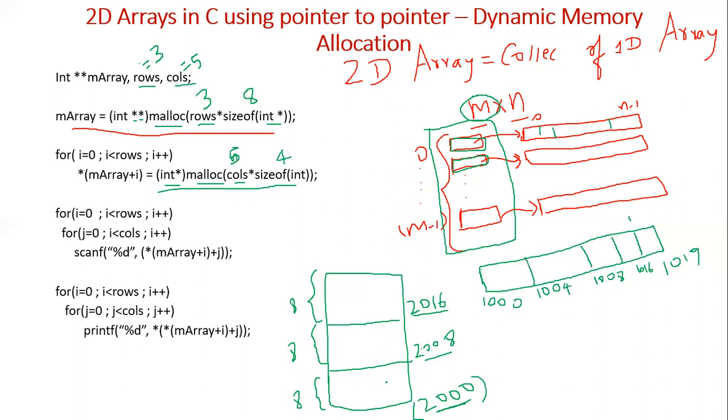For that we are using this statement. In this location you should store.